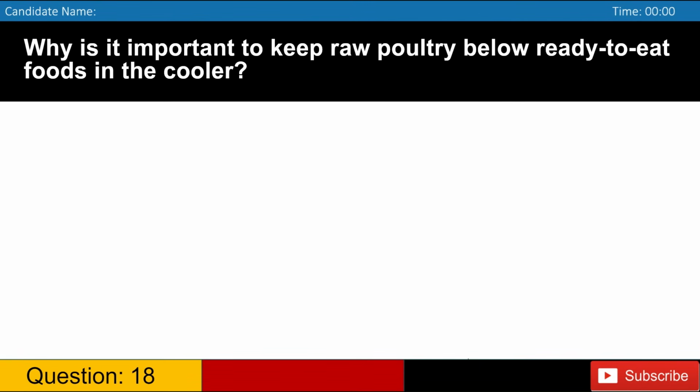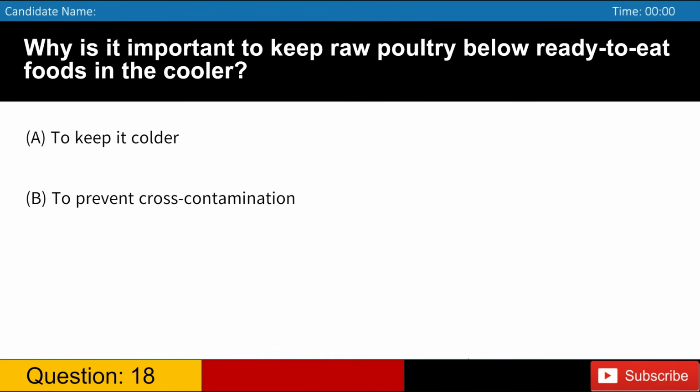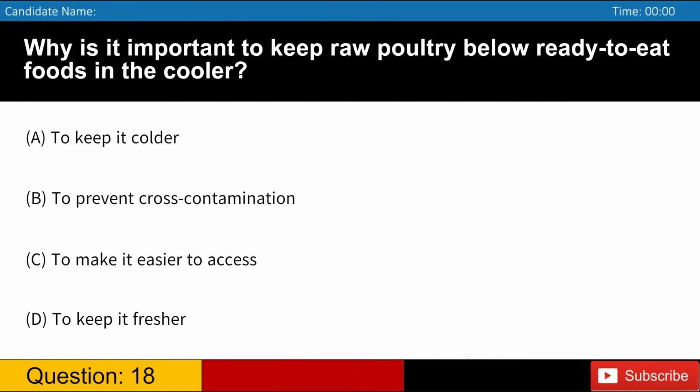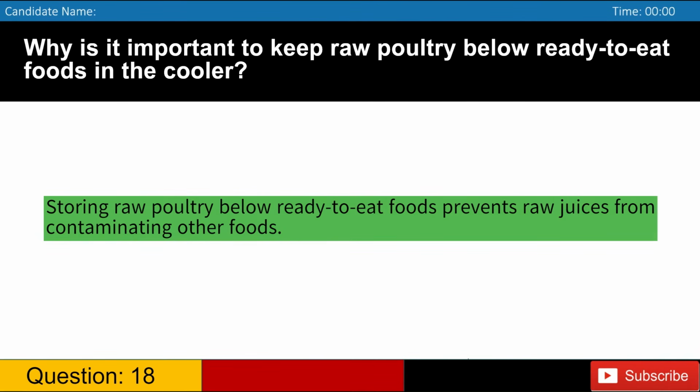Why is it important to keep raw poultry below ready-to-eat foods in the cooler? A. To keep it colder. B. To prevent cross-contamination. C. To make it easier to access. D. To keep it fresher. Answer, B. Storing raw poultry below ready-to-eat foods prevents raw juices from contaminating other foods.